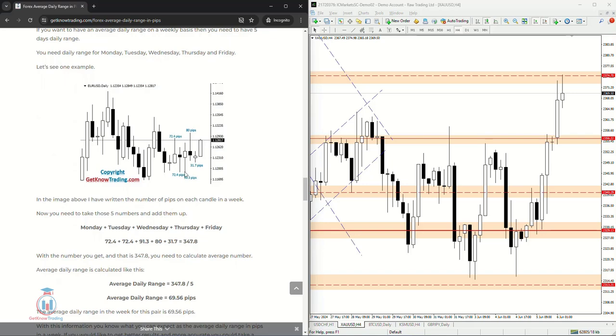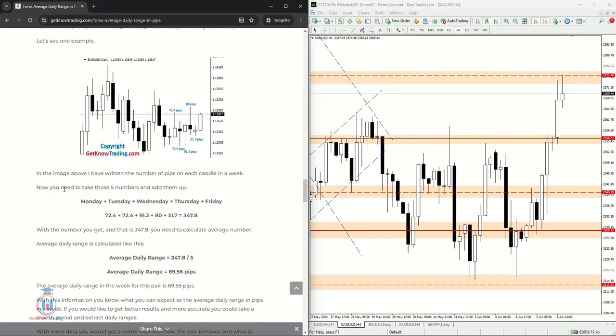Here it is, the same example I wanted to show you. In this case, I have calculated the number of pips from the minimum to the maximum. I have seen that 72.4 pips is for this candle. For this candle the same. For this one is 91.3, then we have 80 pips and we have 31.7 pips. So I have taken the number of pips during this session. This session was for the daily range.